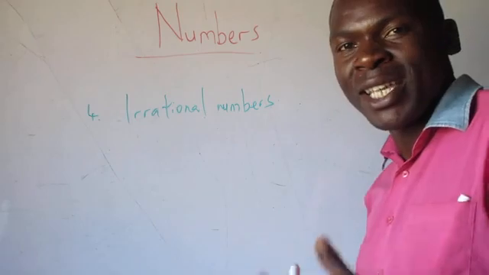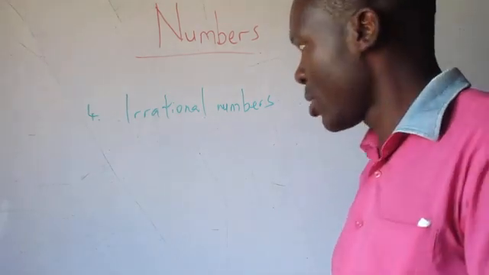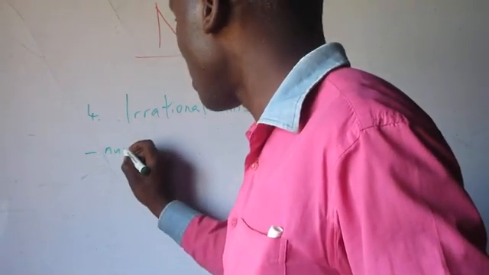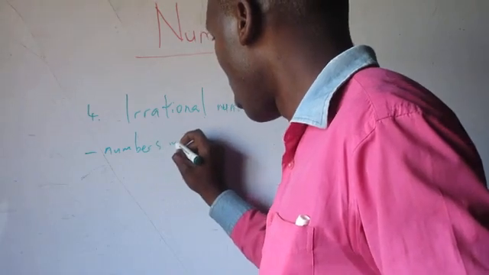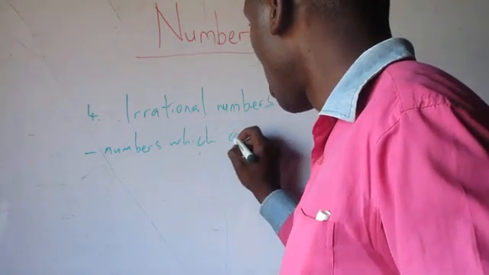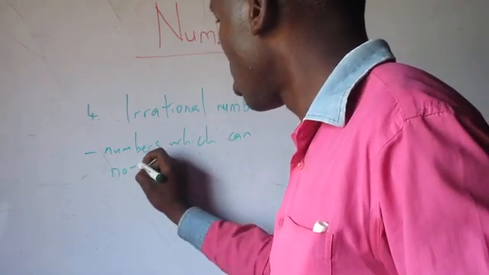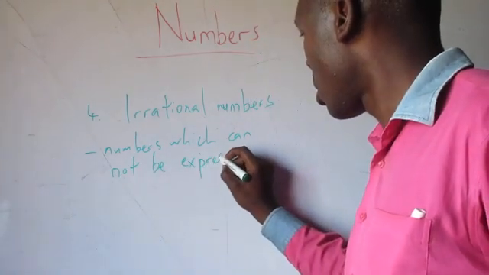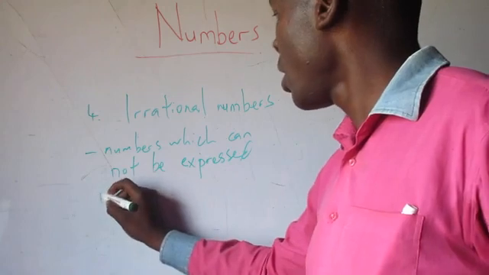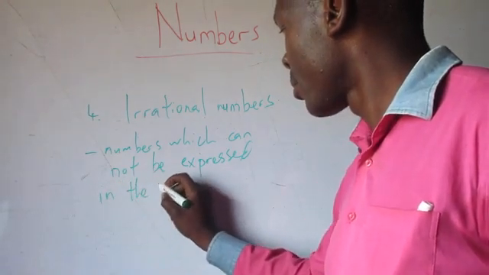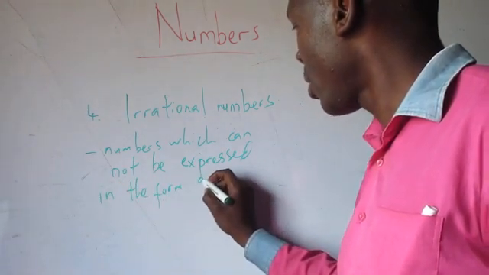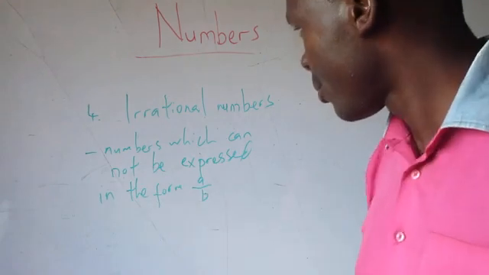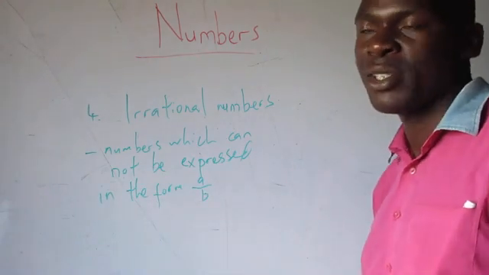These are numbers which cannot be expressed as a fraction. Numbers which cannot be expressed in the form a over b. These are irrational numbers.